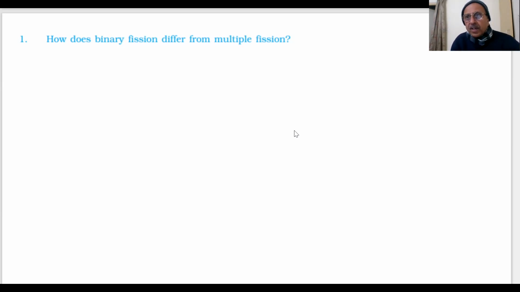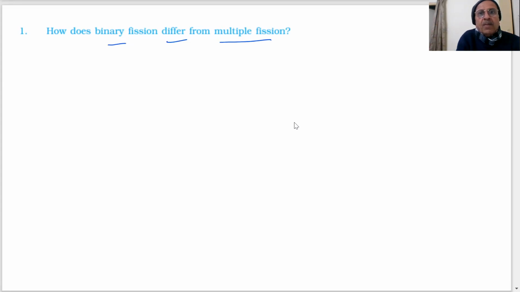And here is a question on that. The first question on the screen is: how does binary fission differ from multiple fission? In binary fission, the parent cell divides into only two cells, and in multiple fission, the nucleus divides into many cells rather than two.